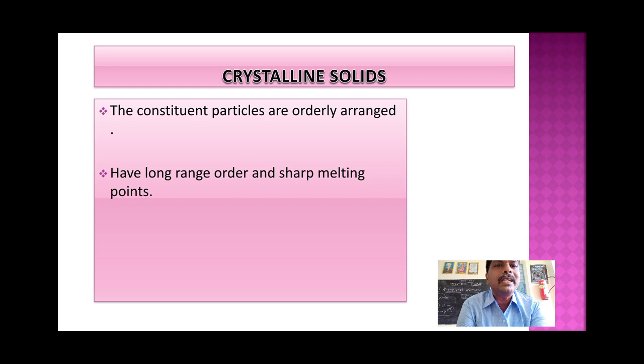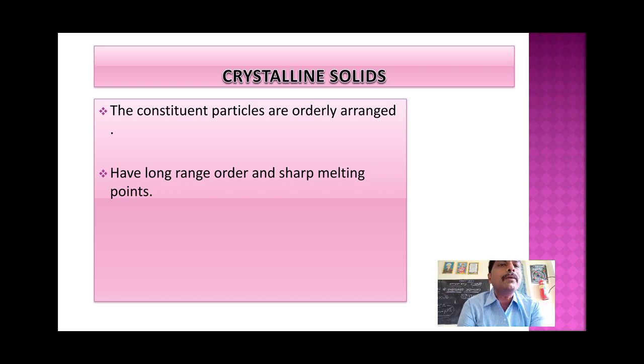So that means you start heating. Temperature reached 1000, no change. 1030, no change. 1031.5 degrees, then at that particular temperature, this solid is converted into liquid. At 1031.5 degrees centigrade, the complete conversion of solid into liquid takes place.